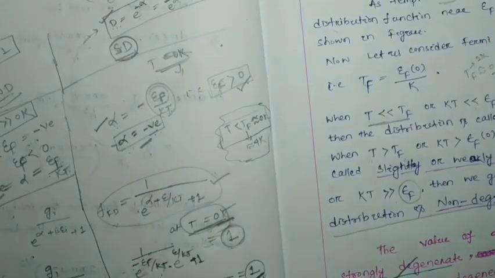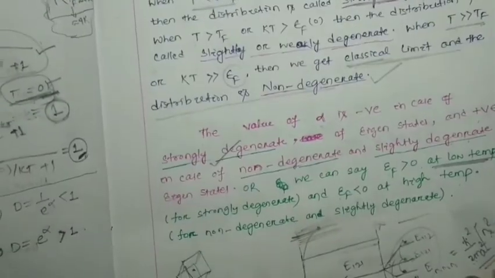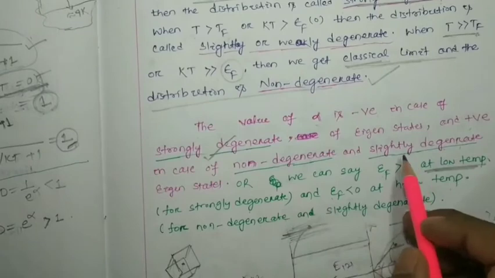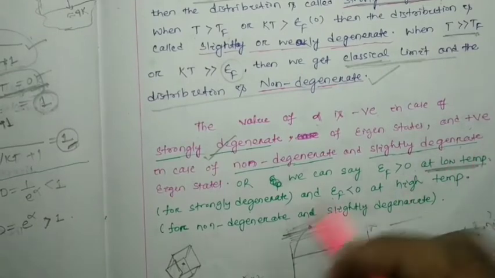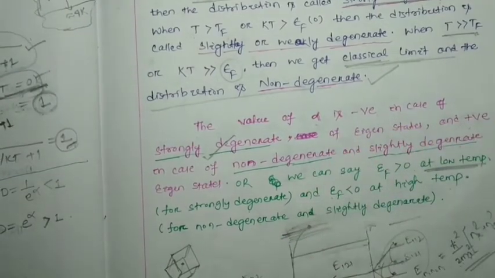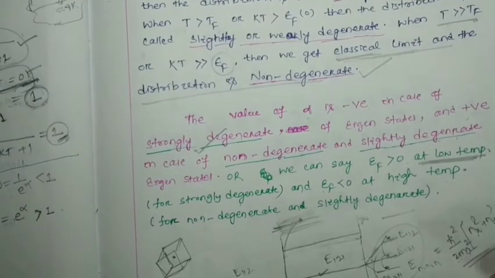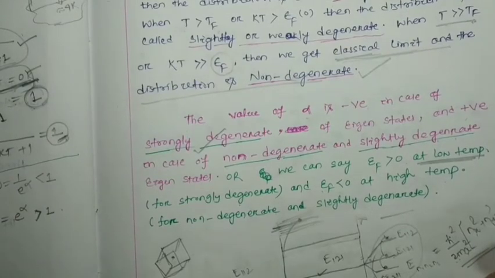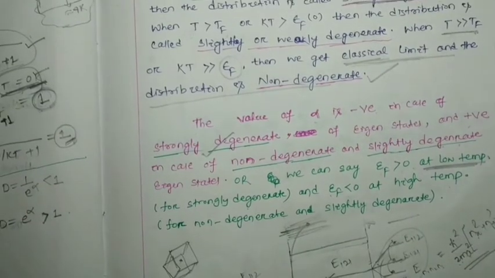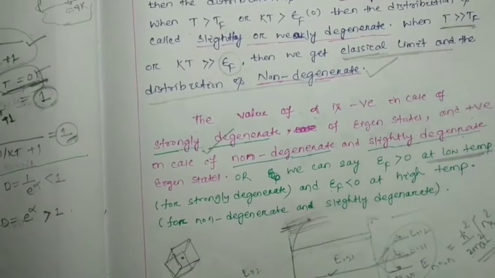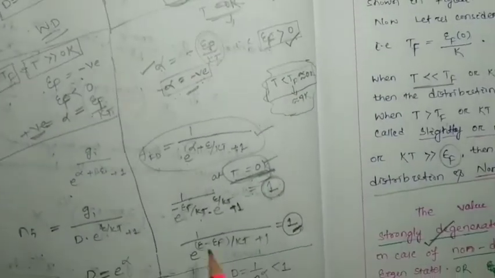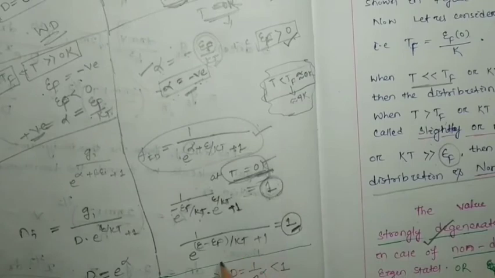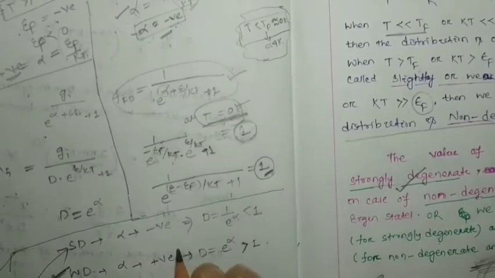Now we have to consider the non-degenerate or slightly degenerate case. Slightly degenerate means the higher temperature case, right? So for higher temperature, this epsilon to the power something should not be 0.